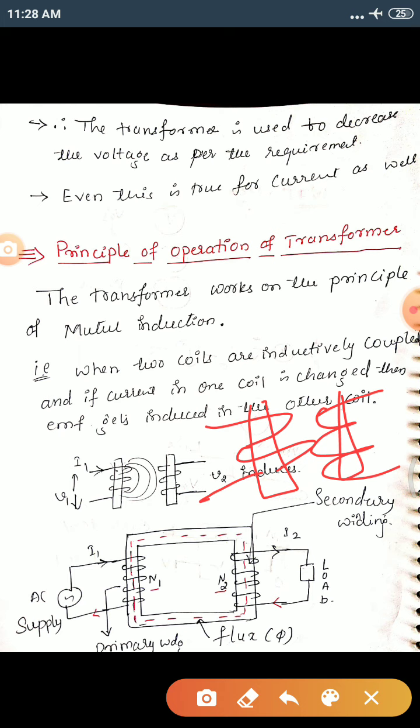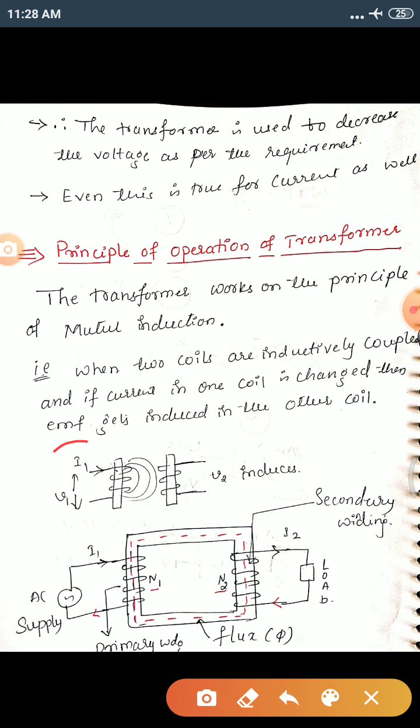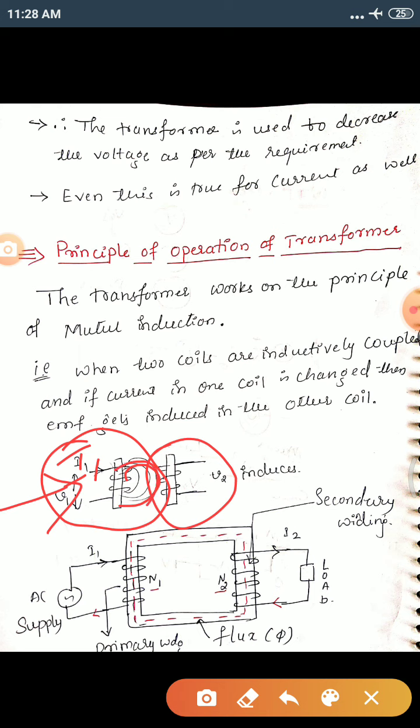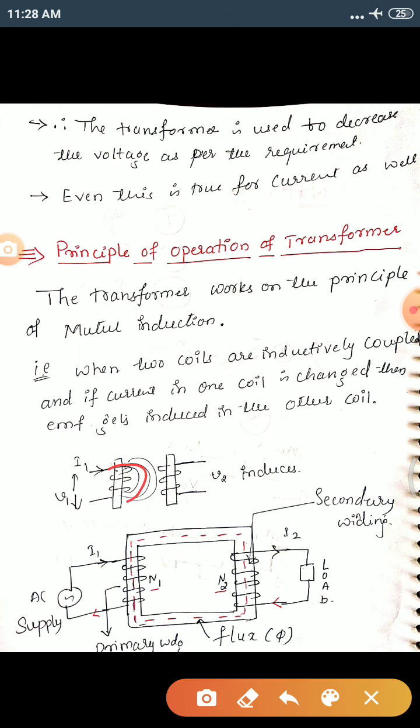Among these two coils, if one coil is supplied by a voltage, that is an AC source supplied to the first one. Say this is the first coil and this is the second coil. If you give a voltage to the first coil, a current I1 starts flowing through this winding, and these turns start producing a flux, meaning an electromagnetic field.